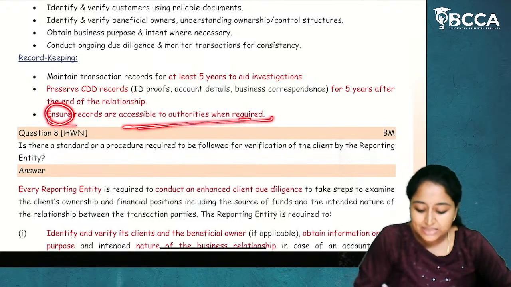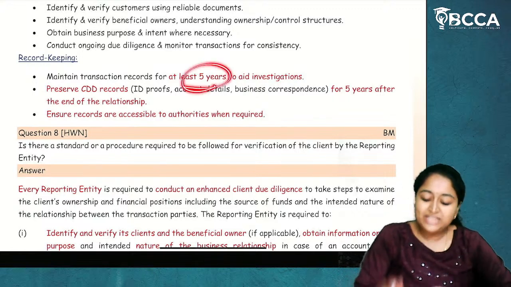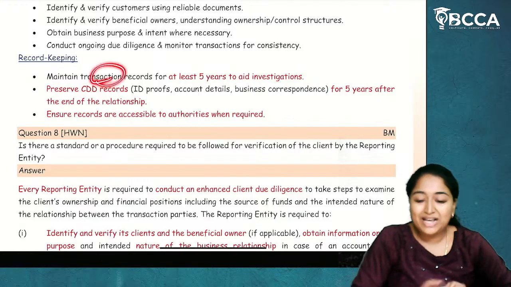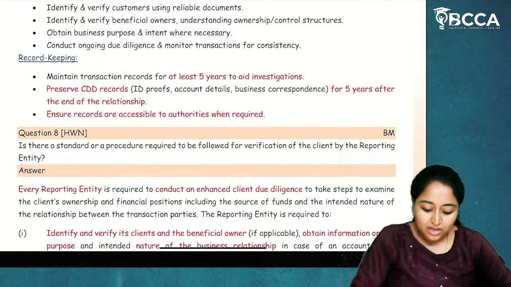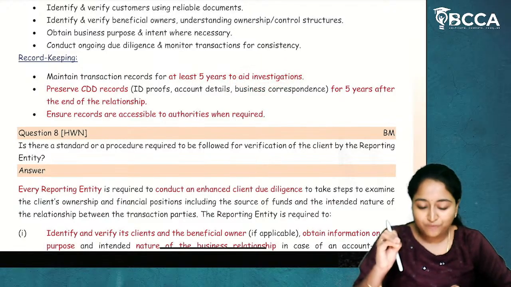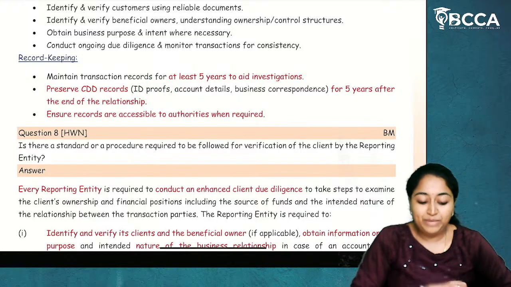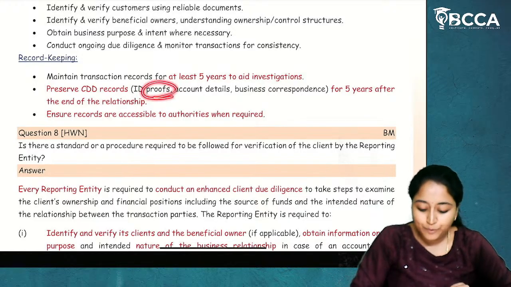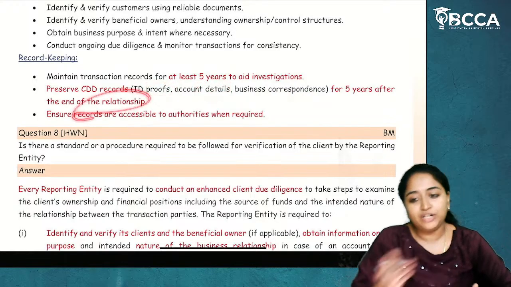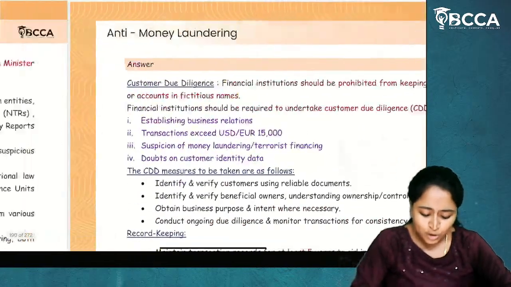Ensure records are accessible to authorities when required. So you have to remember, at least 5 years the records should be retained. About transactions, 5 years from the start of investigation, they have to maintain records about transactions. About people or the clients, ID proofs, account details and business correspondence, 5 years from the end of relationship they have to maintain or preserve the records. I hope it is clear.